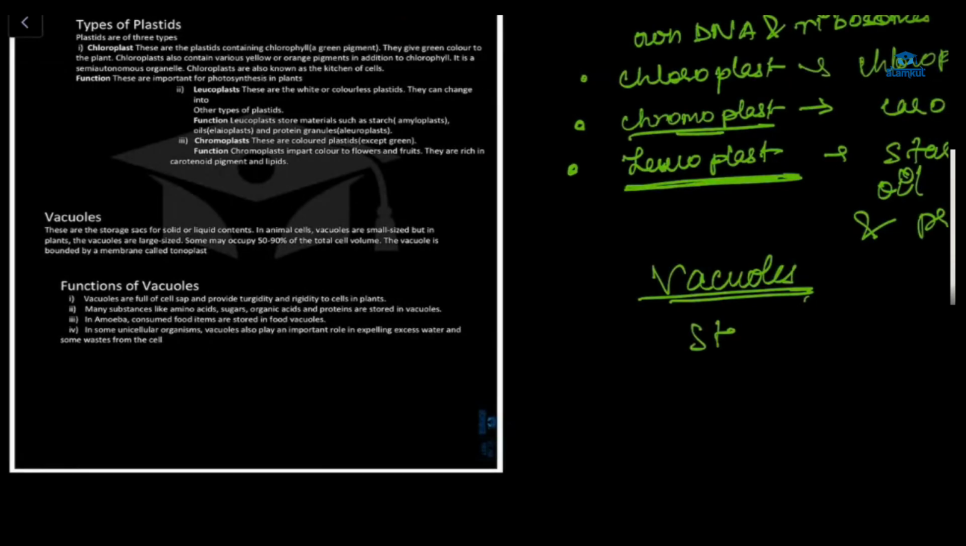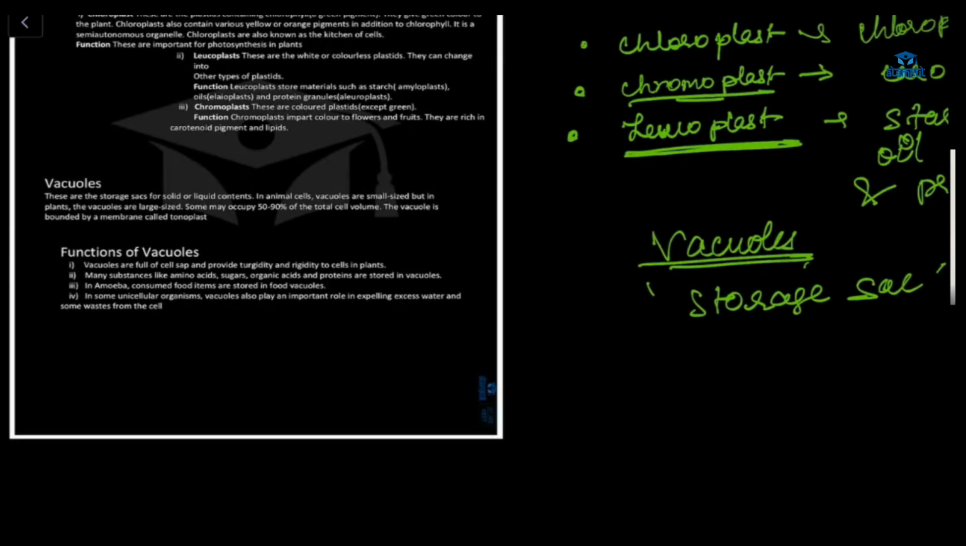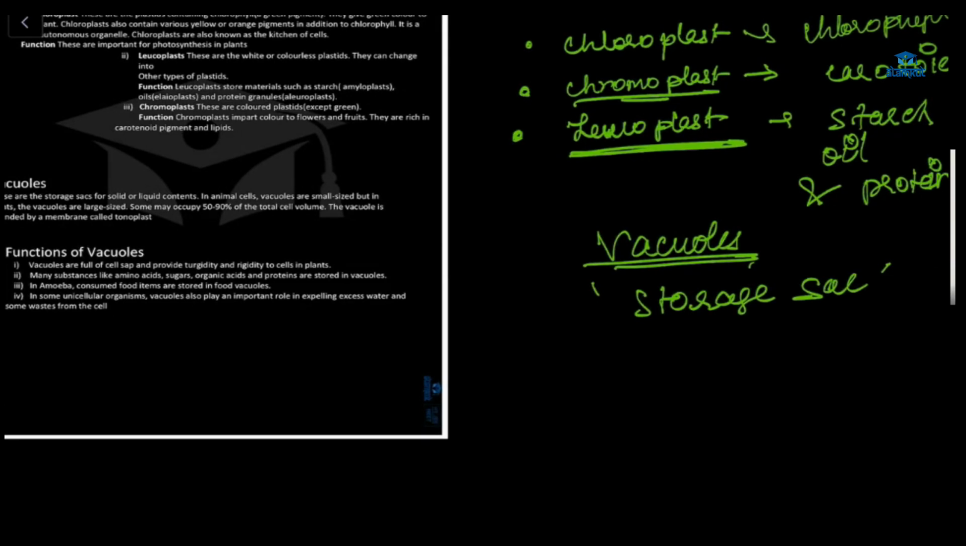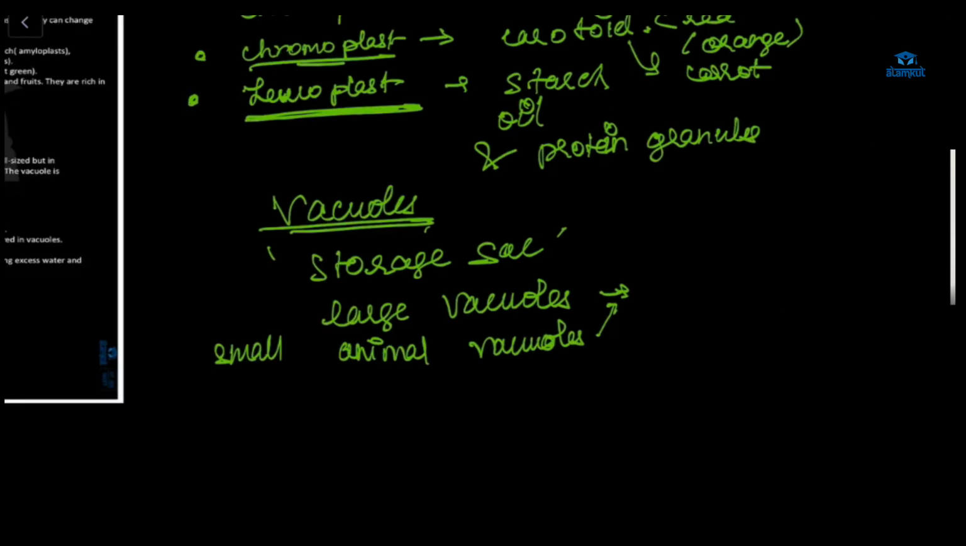Vacuole is a storage sac in which fluid content will be present, and the plant has a larger vacuole, right? And animals have a smaller one. Why is it like this? What is the main difference between us and plants? Plants have a cell wall and humans don't have a cell wall. Plants cannot move, we can move. Yes, that is the fundamental difference.